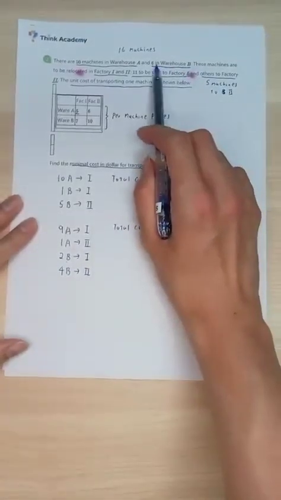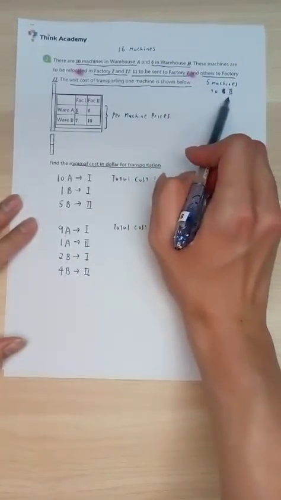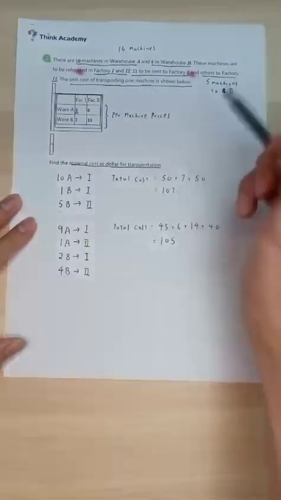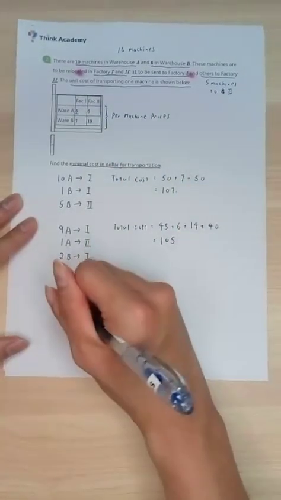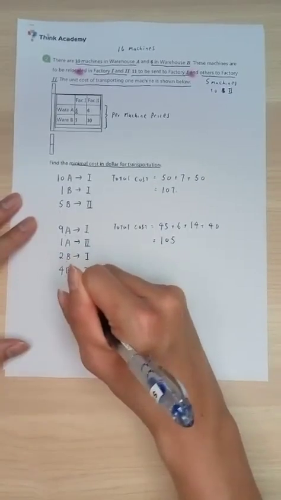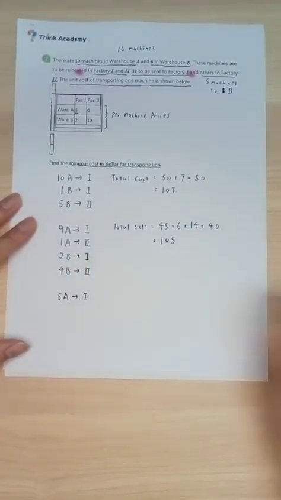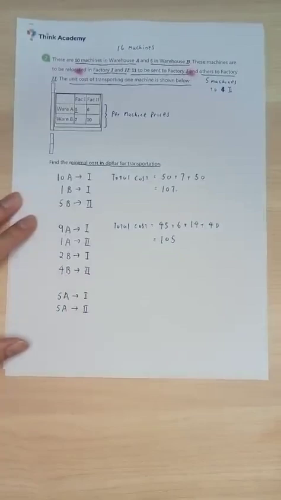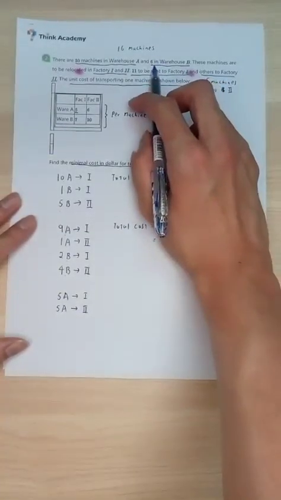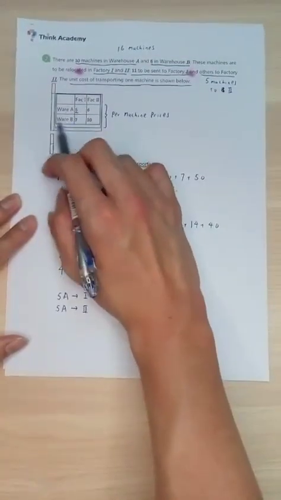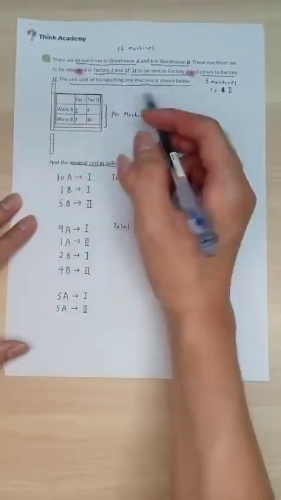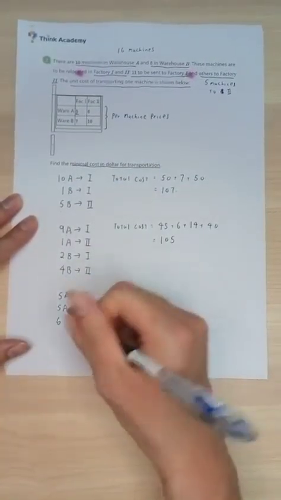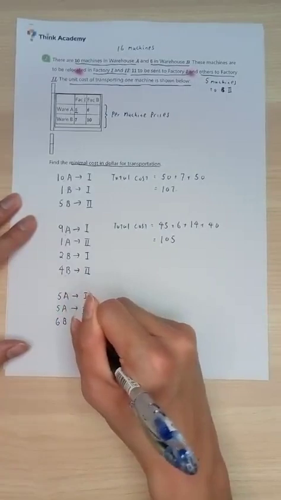So we need 5 machines to factory 2. We're just going to draw them from warehouse A. So in this case, we have 5 machines from A to factory 1, and 5 machines from A to factory 2. We are going to fulfill the need of factory 2 first. Then what's next? We have 6 of them in warehouse B. We are going to deliver all of them to factory 1. So 6 B delivered to factory 1.